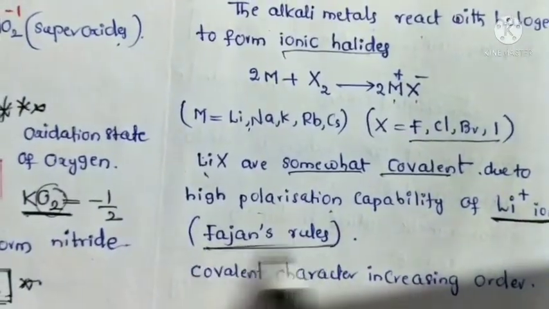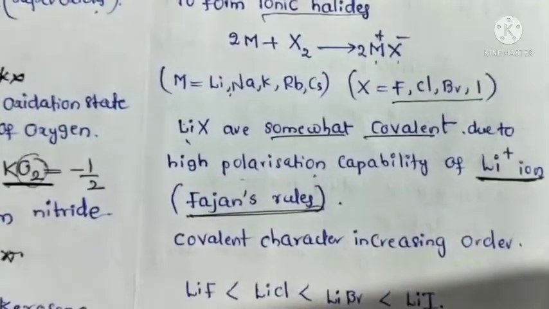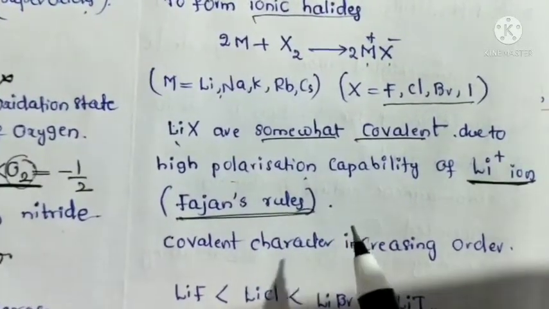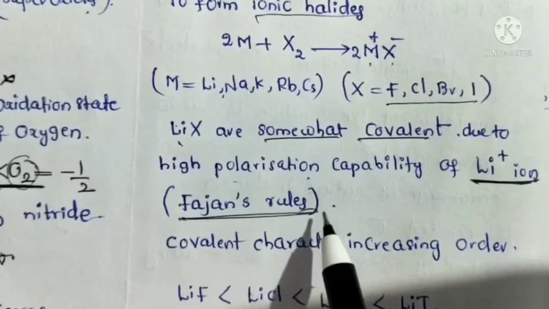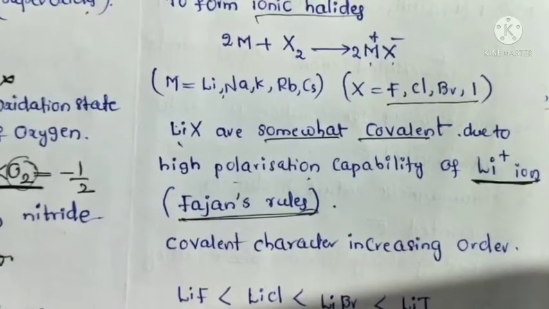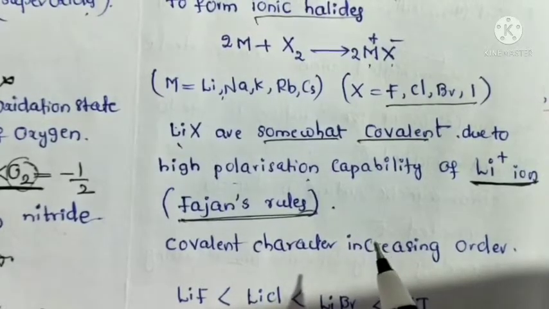So please remember Fajan's rules. Fajan's rules explain how an ionic compound contains covalent character due to polarization.